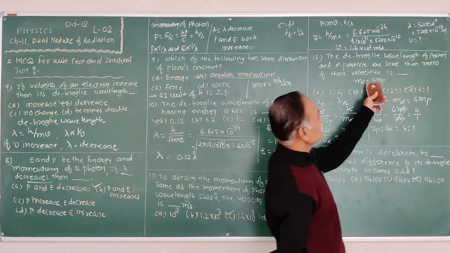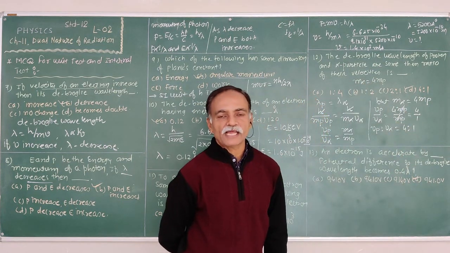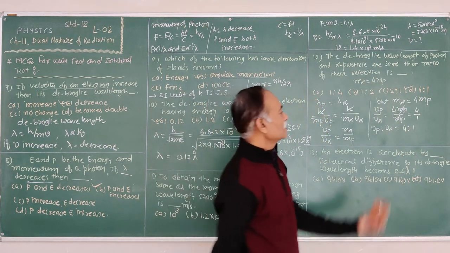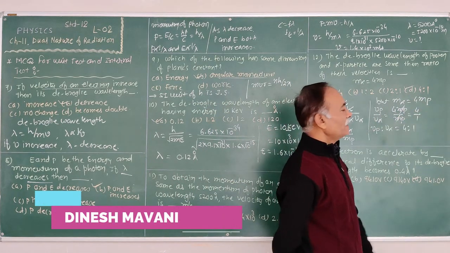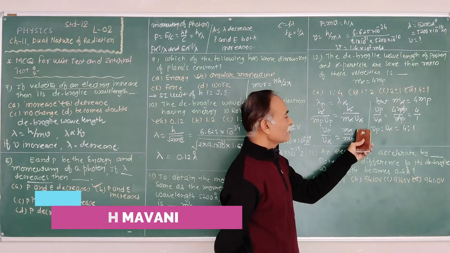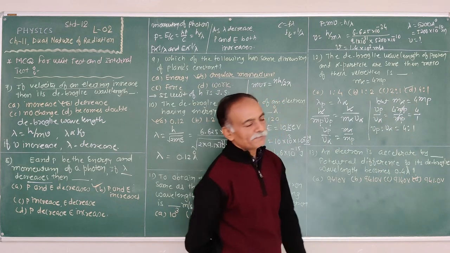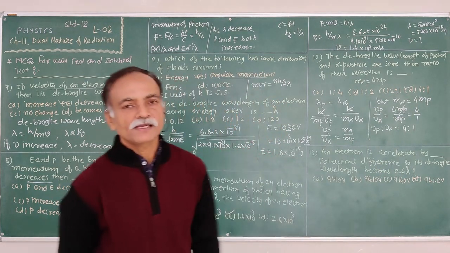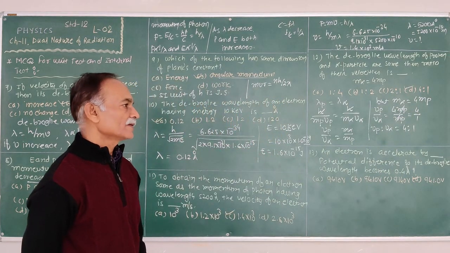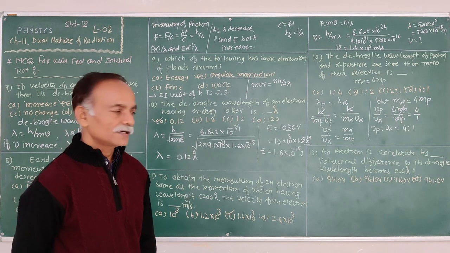Here the mass of the alpha particle is given, that is 4 times the mass of the proton. Therefore, m alpha is equal to 4 mp, substitute here. Therefore, 4 mp upon mp, mp cancels. Therefore, 4 by 1 or 4:1. Clear?